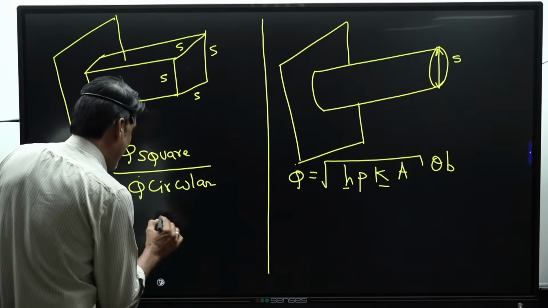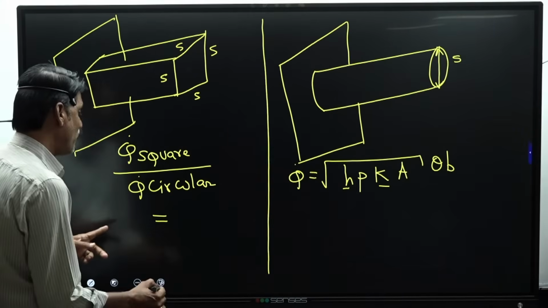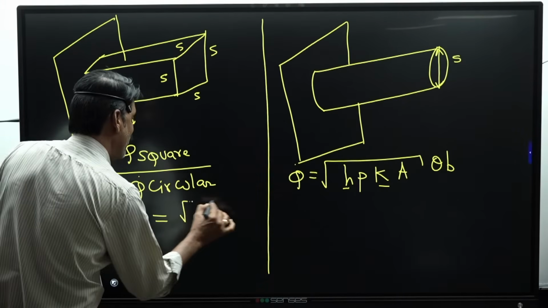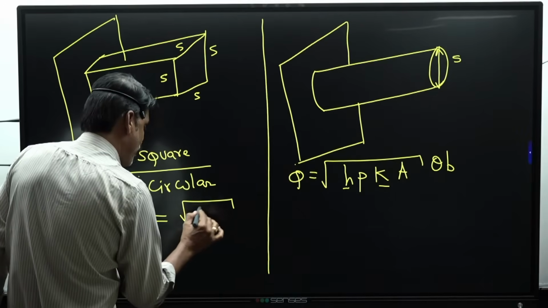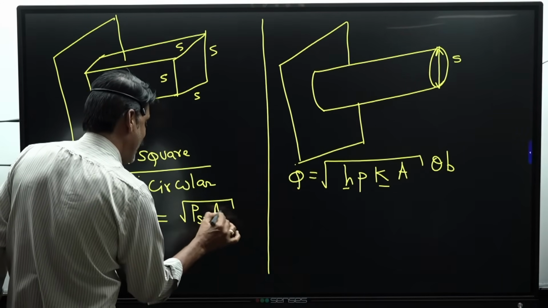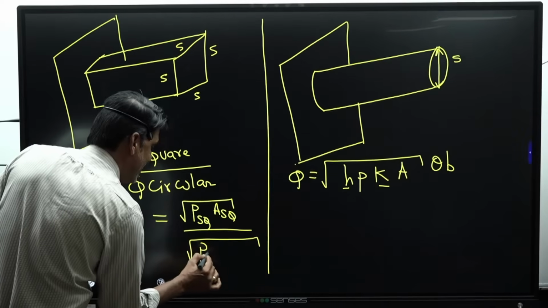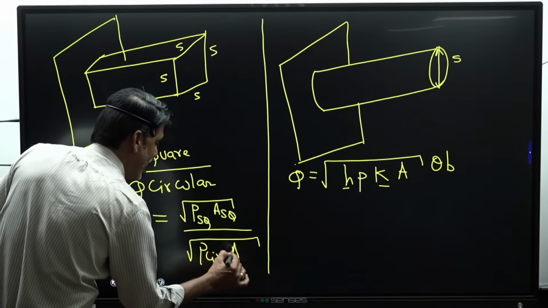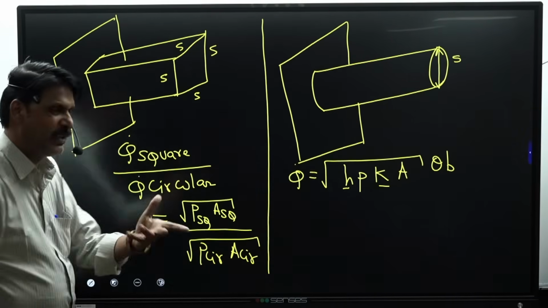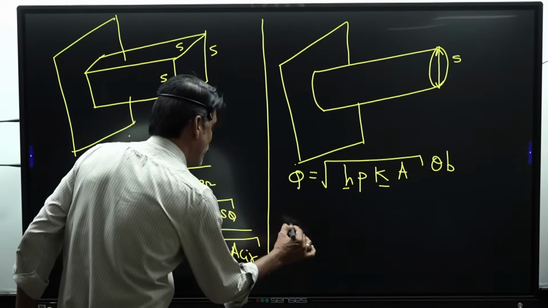So I will write the ratio of heat transfer in a square fin to that of the circular fin as nothing but the square root of perimeter of square fin into area of square fin, divided by the square root of perimeter of circular fin into area of the circular cross section. Let's write it in numericals.